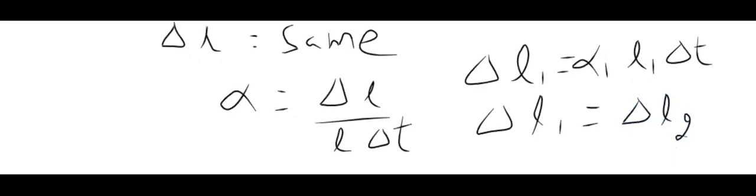So this implies alpha 1 L1 is equal to alpha 2 L2. Now substituting the values for alpha 1, L1 and alpha 2.